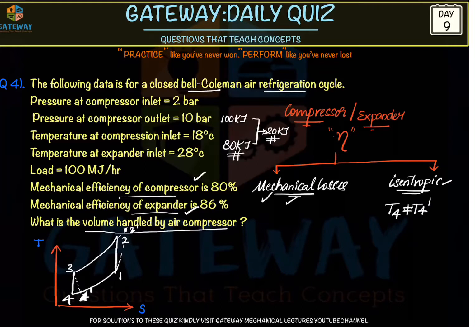But in the question here, mechanical efficiency was used, not isentropic efficiency. Therefore, even under mechanical efficiency, our T4 will be equal to T4 dash, T2 will be equal to T2 dash, H2 will be equal to H2 dash, and H4 will be equal to H4 dash. So there will be no change in the question, or in the diagram either. Whenever isentropic efficiency is mentioned, then we need to consider that there is a shift. We will also solve questions on isentropic efficiency. Here in this question, the mechanical efficiency was given just to confuse. Okay, the actual answer is whatever we solved in the question.